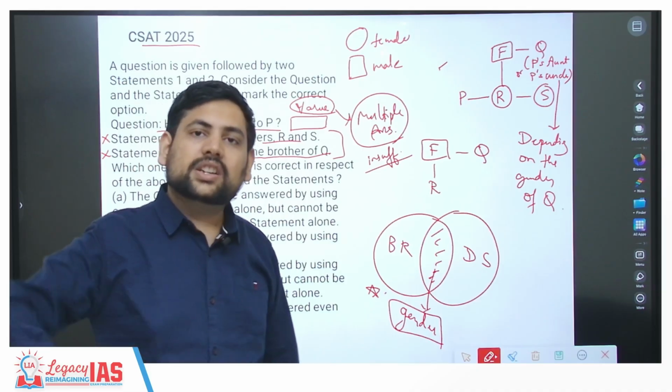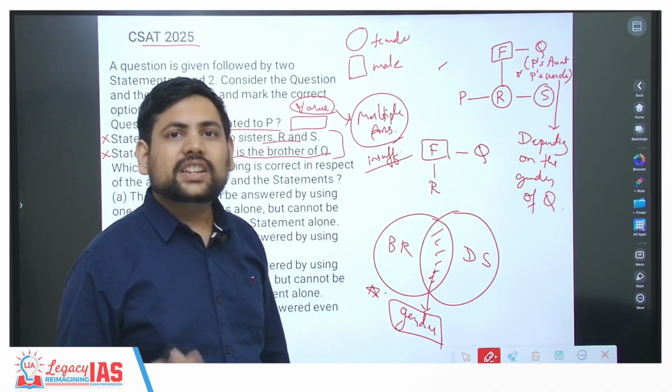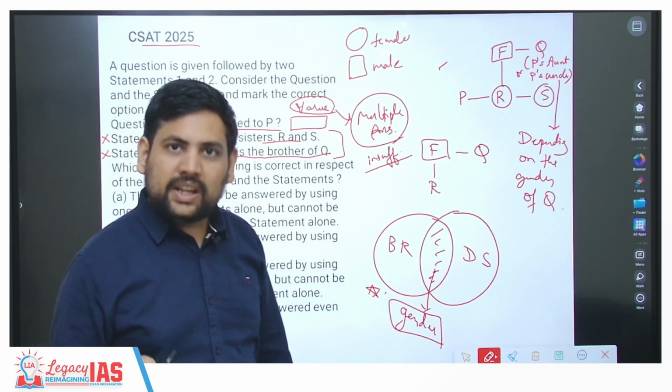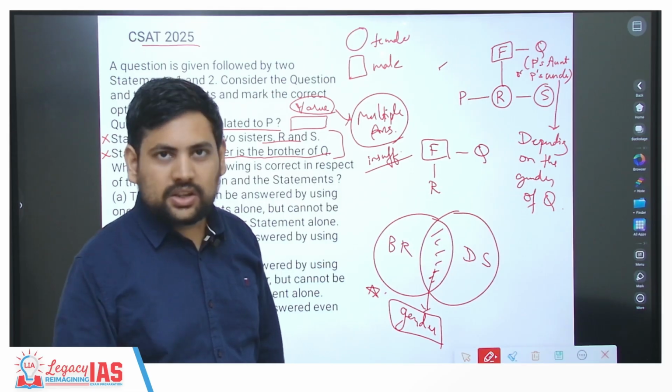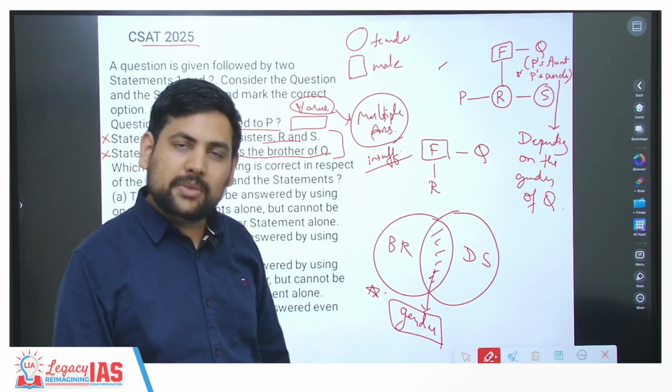Don't assign gender randomly. Don't solve the question just by feeling that Q must be brother so he became uncle. Not like that. Be very focused. That is what they are making you wrong by. That is not giving you the genders and making it insufficient.